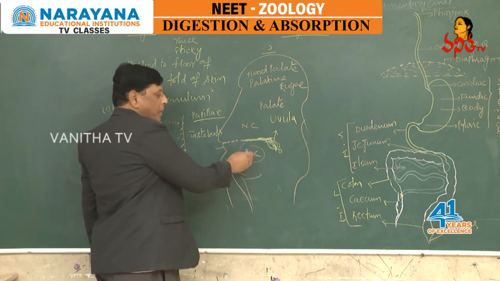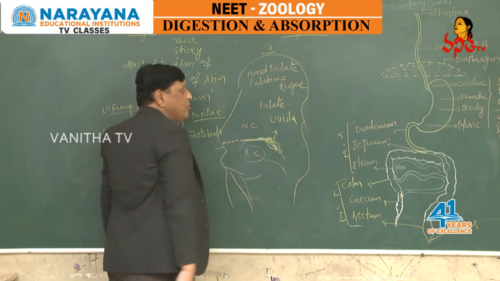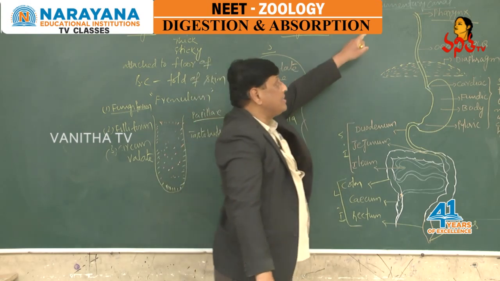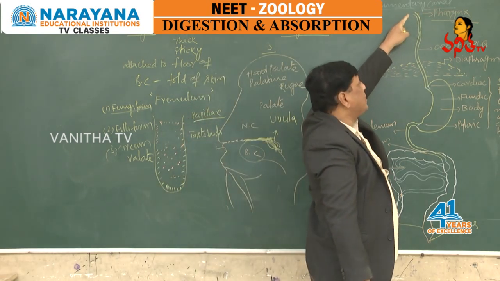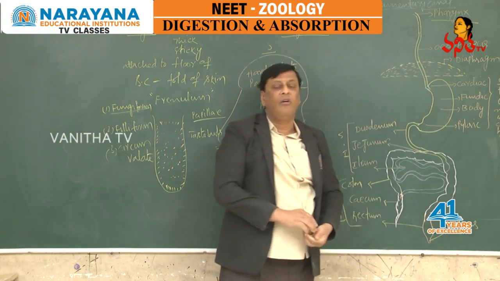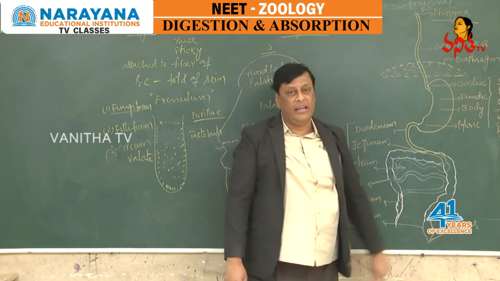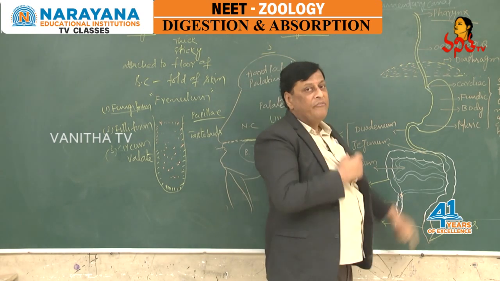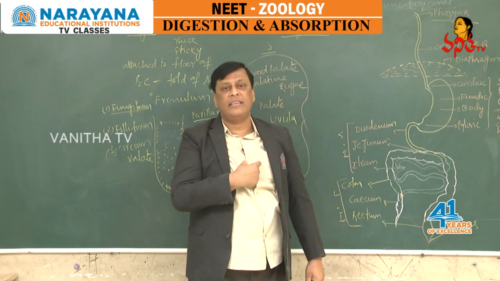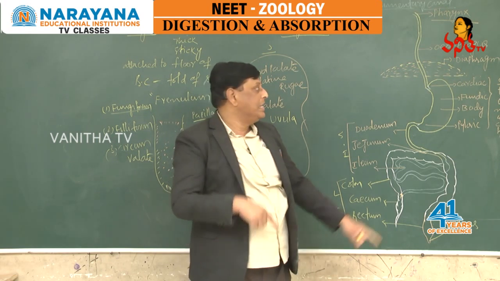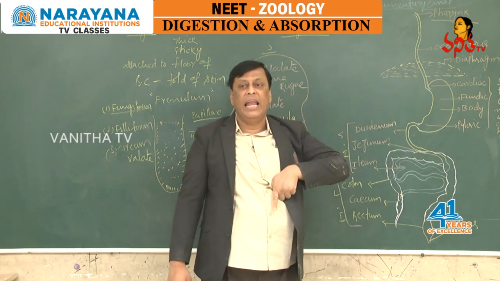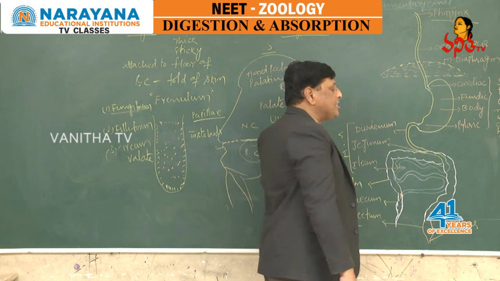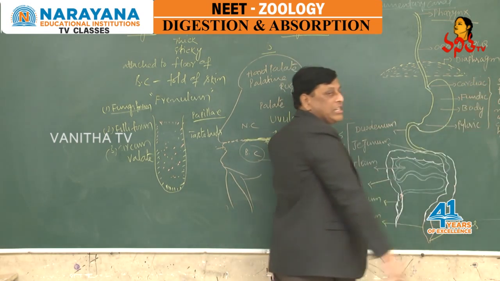The mouth opens into the buccal cavity, which continues into a narrow tubular structure called the pharynx. The pharynx continues into a long, thin-walled tubular structure called the esophagus. The esophagus continues from the pharynx, passes through the neck region and the thoracic region, and by piercing through the diaphragm, enters the left side of the abdominal cavity. There, the esophagus opens into the next part of the alimentary canal, that is, the stomach.